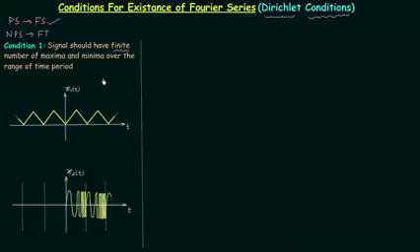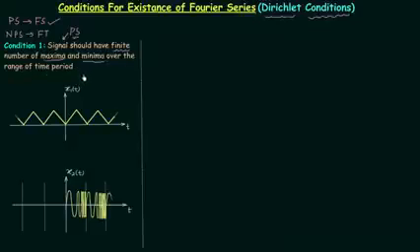We already know the Fourier series will not exist for non-periodic signals. So the signal here by default is periodic in nature. So periodic signal should have finite number of maxima and minima over the range of time period.